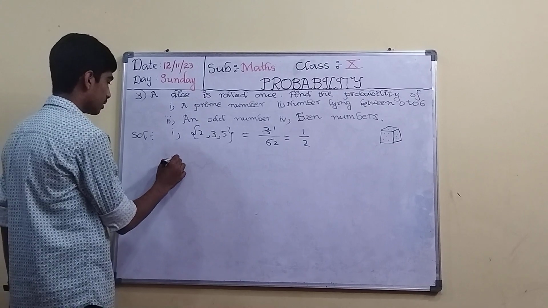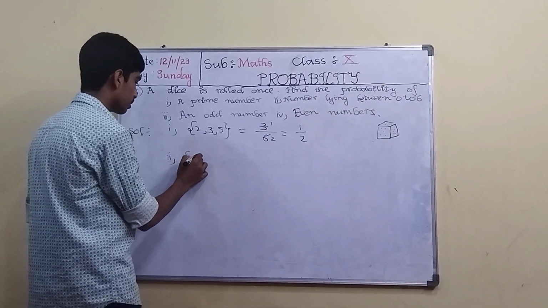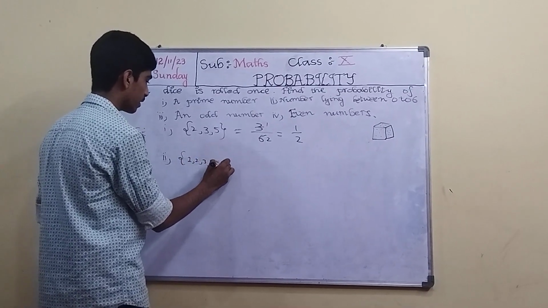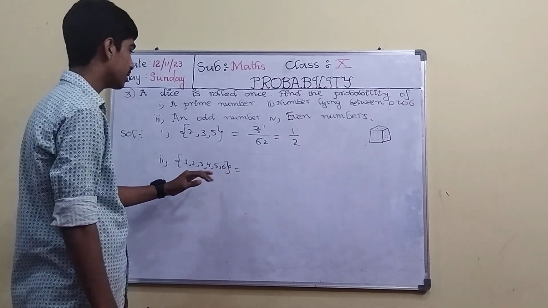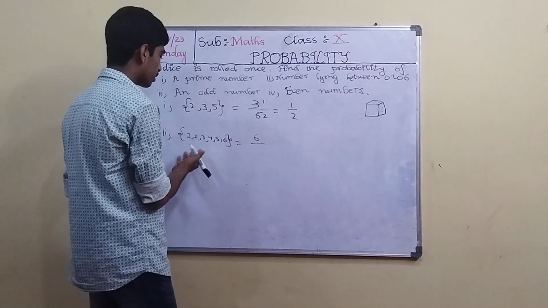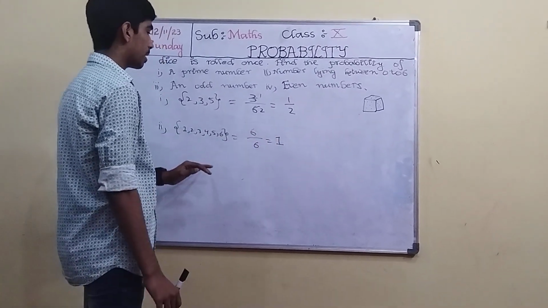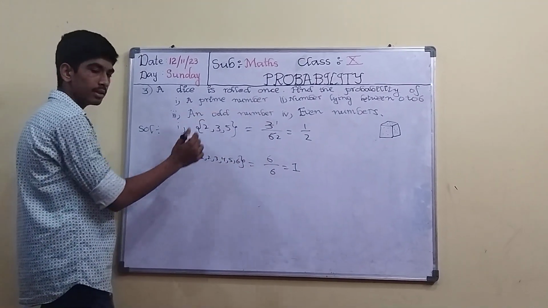Now the second question is a number lying between 0 to 6. What are the numbers? 1, 2, 3, 4, 5 and 6. These are the numbers that lie between 0 to 6 on a dice. So what are the possible outcomes? 6. And the total outcomes are the same. 6 by 6, that is equal to 1. So the probability of getting a number lying between 0 to 6 is 1. The third question is an odd number.